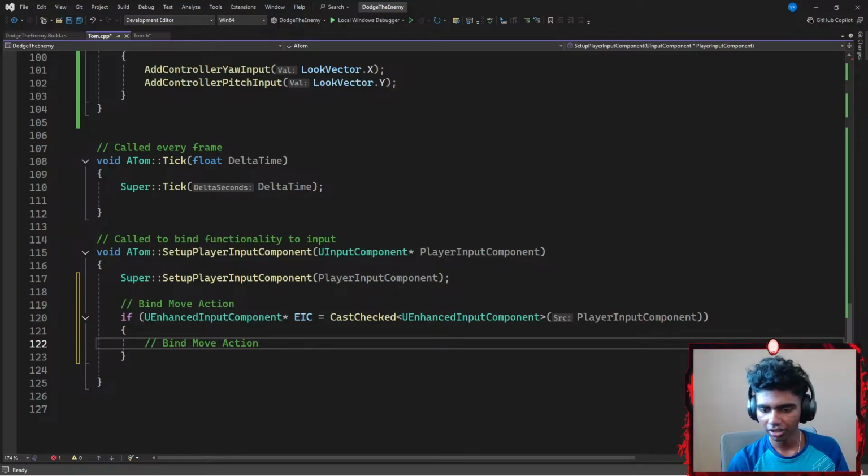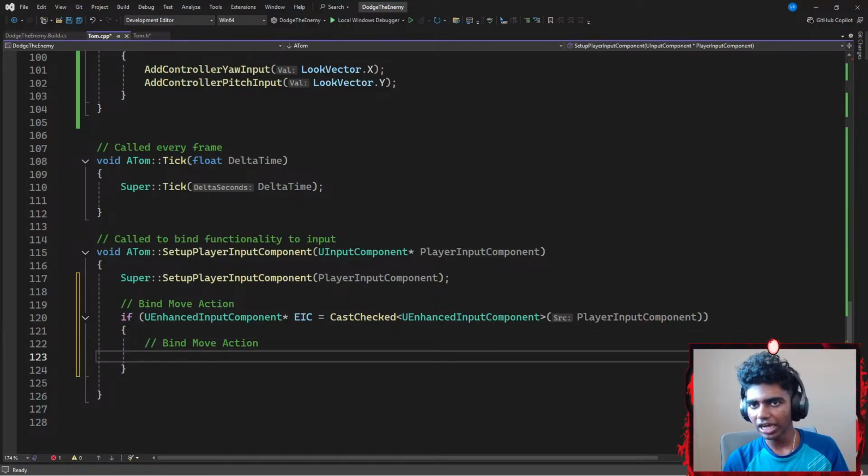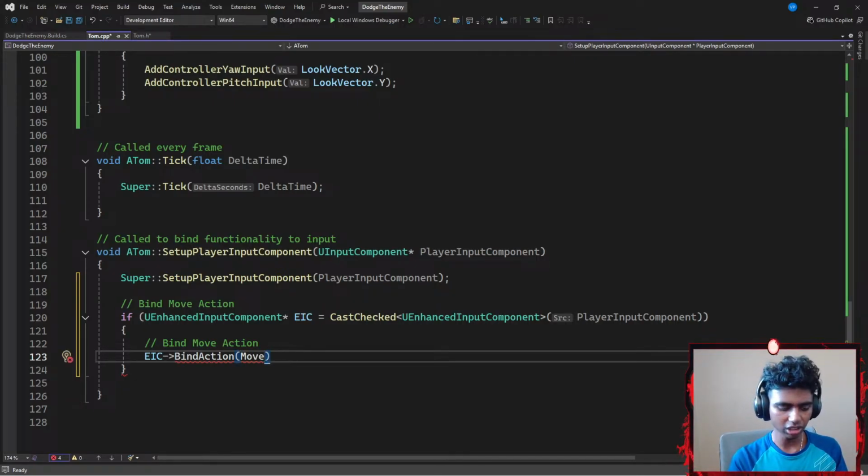Okay, let's go with something like bind move action. For my move action, I'm gonna go with my enhanced input component that points towards a BindAction function that requires a parameter of my action name. In this case, it's gonna be my move action.